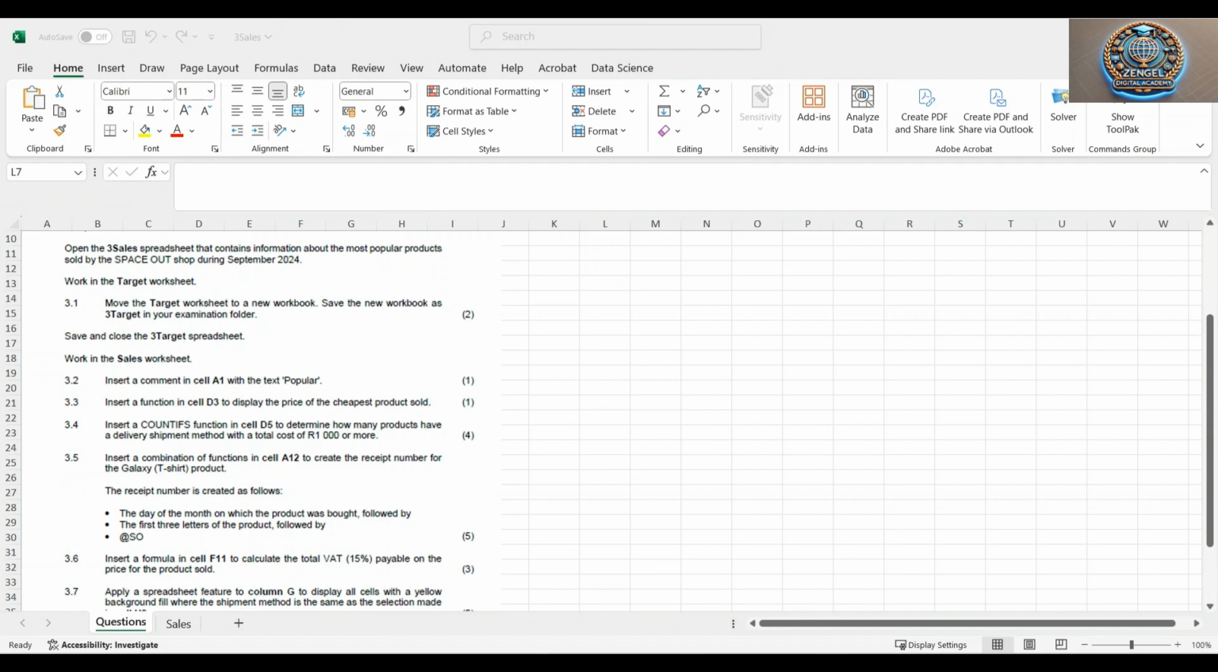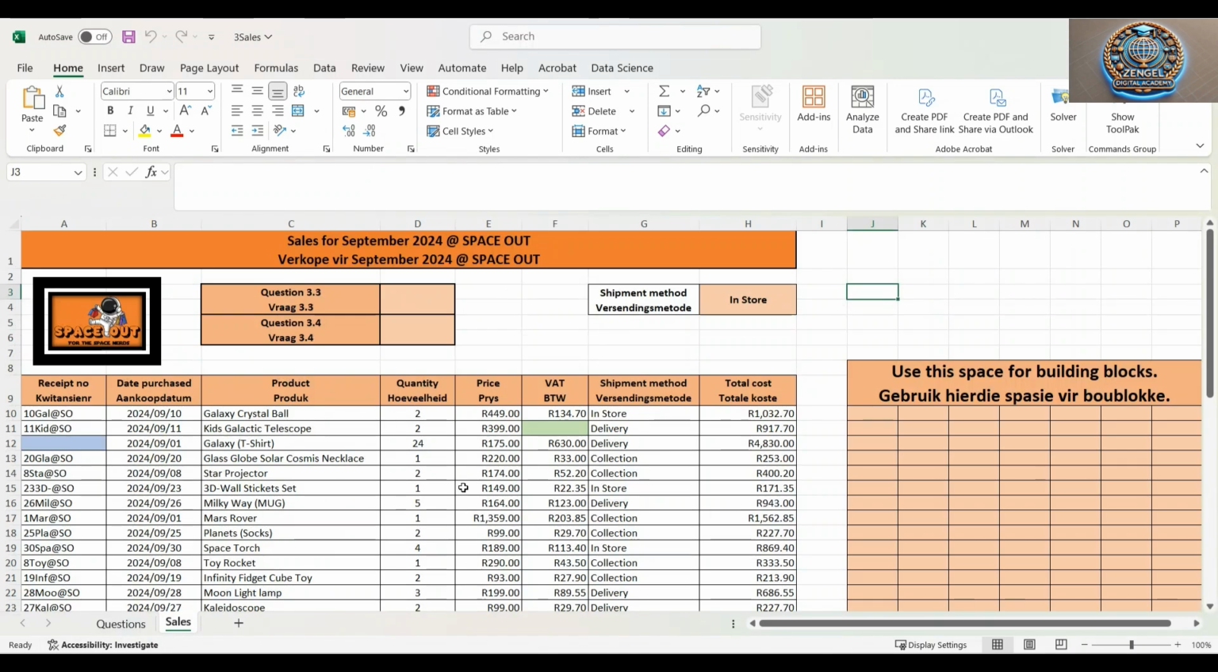So now it says insert a comment in cell A1 with the text popular. So we are going to go to sales first, then we are going to go to cell A1. We can see obviously cells are the blocks. Currently you can see it says A1, although you would say it's merged, but I still recognize it as cell A1.